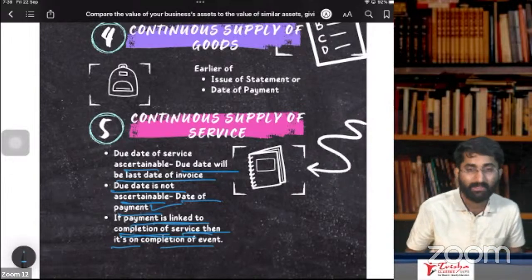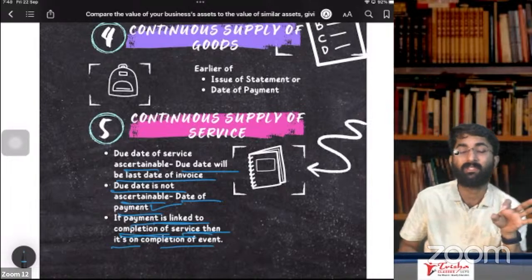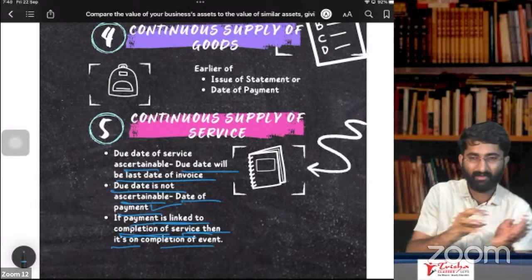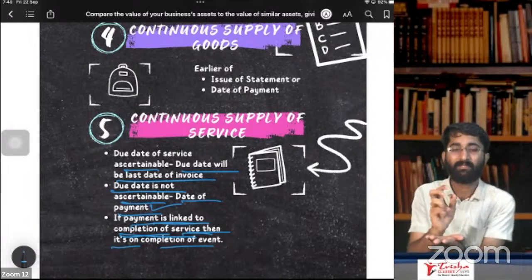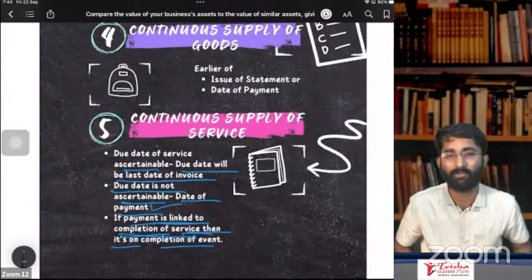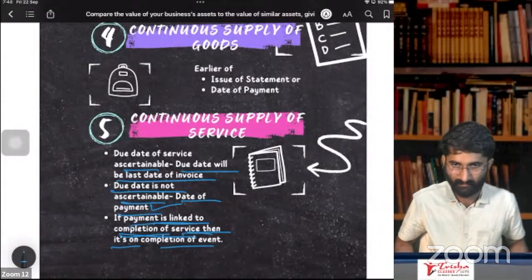So this is about section number 31, subsection 5. Section number 31, subsection 6 is about cessation of the service in between. That means in between, you are giving some services before the completion, and the supply of service ceases. That means you are stopping. Now, for how much service you have given, for that you have to give the invoice.